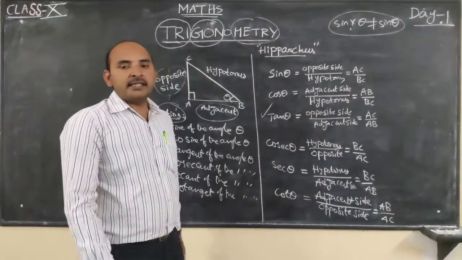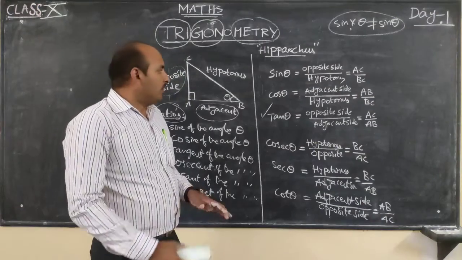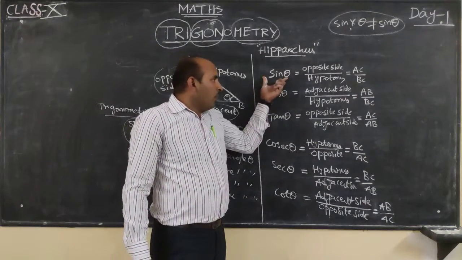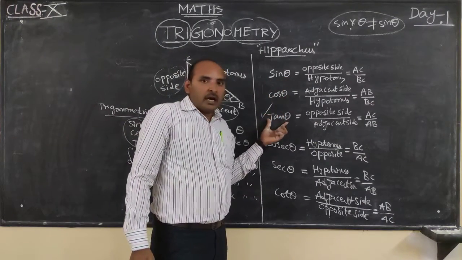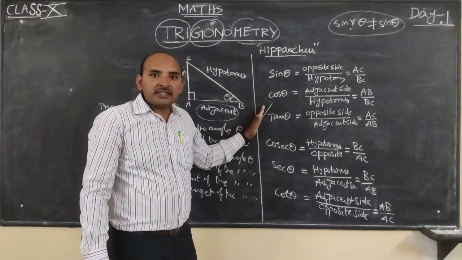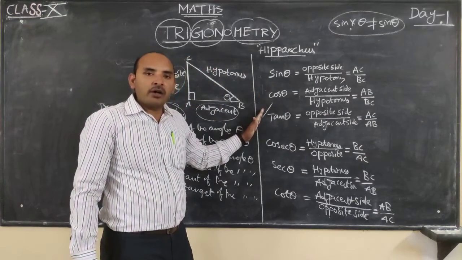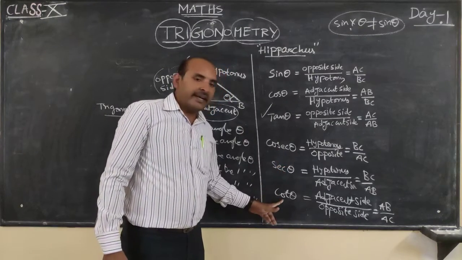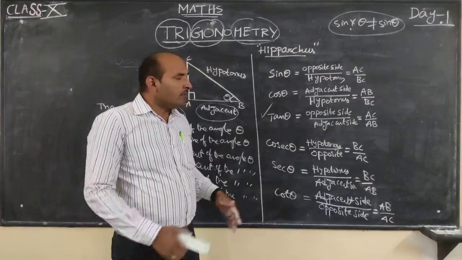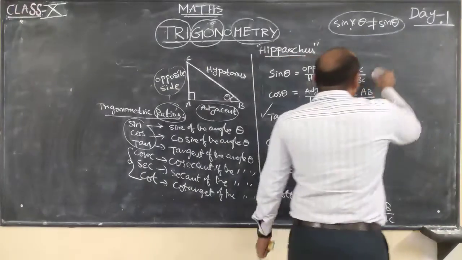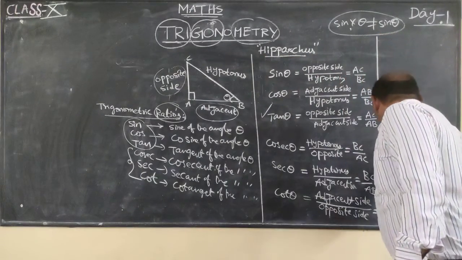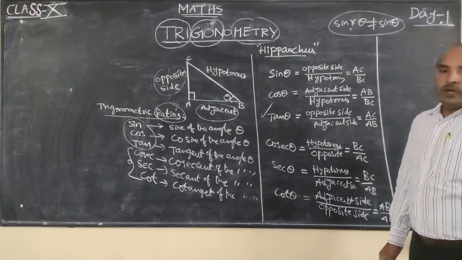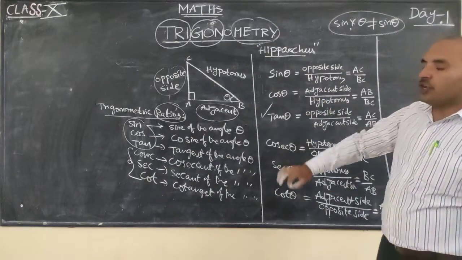These are the six trigonometric ratios. Once again, I repeat: sin theta, cos theta, tan theta. These three trigonometric ratios are reciprocals of the remaining three: cosecant, secant, and cot theta. We have formulas also. So now, all six trigonometric ratios.